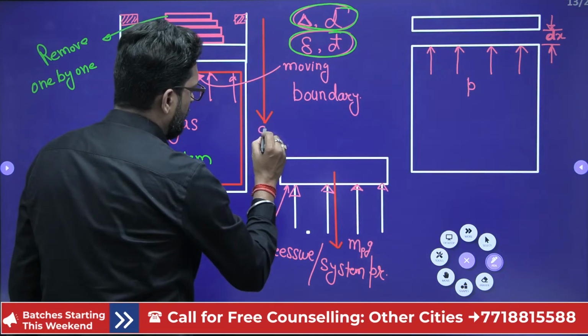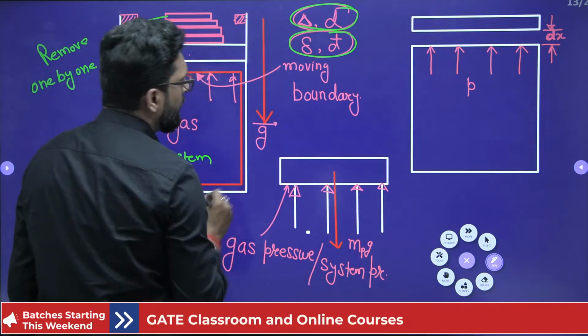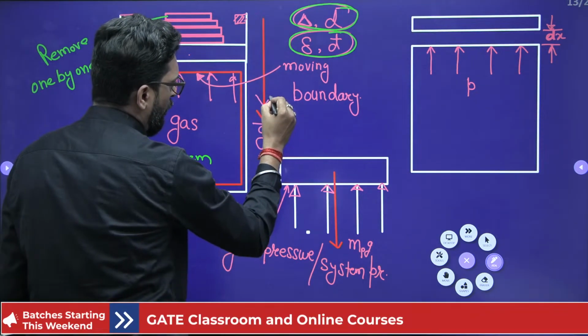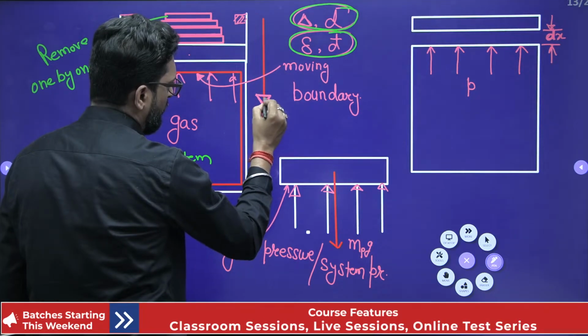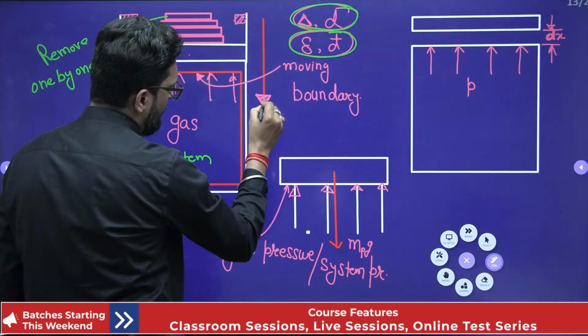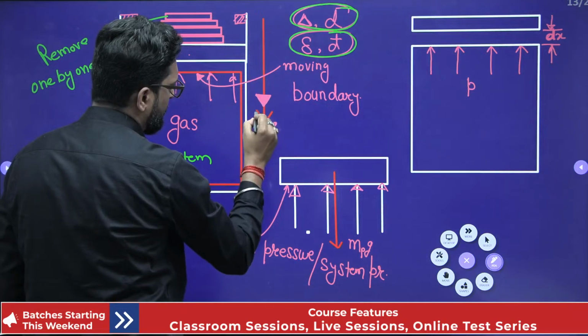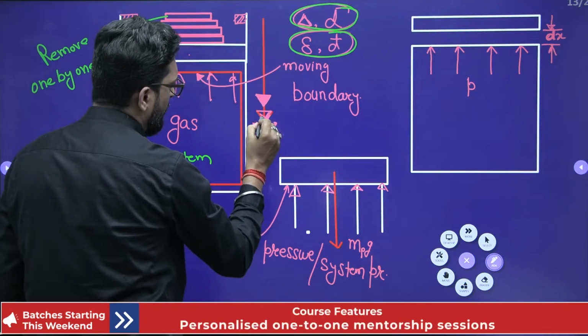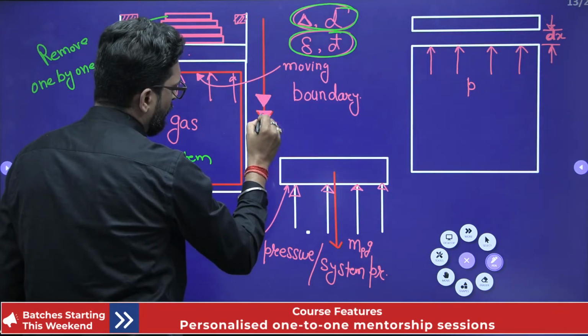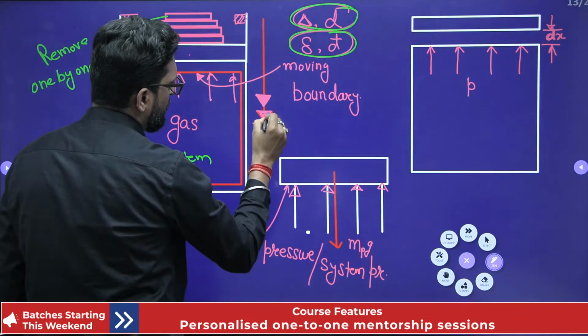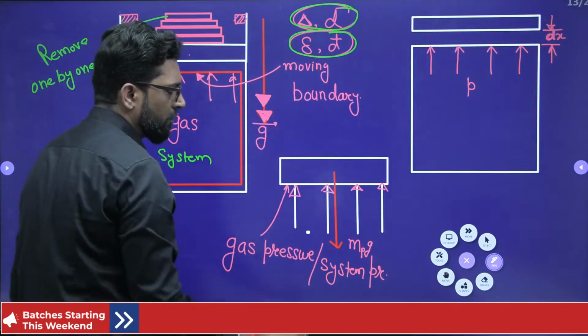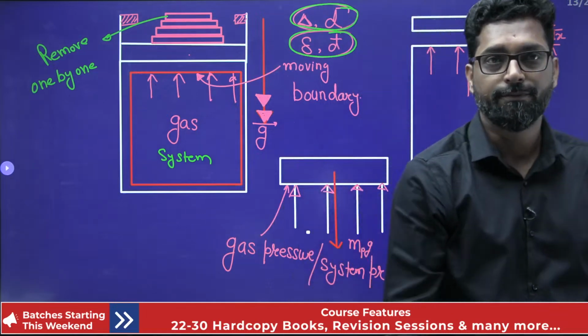This is your g, acceleration due to gravity. It is not a single arrow, it is a double arrow. Always, acceleration is denoted by a double arrow. If you do it in the very correct manner, acceleration is denoted by the double arrow. A single arrow denotes velocity or displacement. Single arrow denotes velocity, double arrow denotes acceleration. Okay, so this is the acceleration.